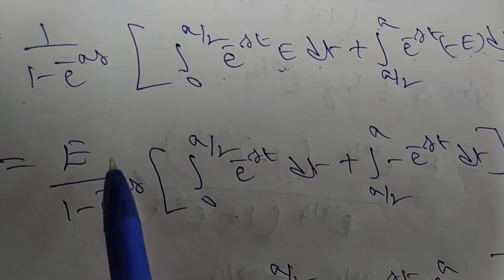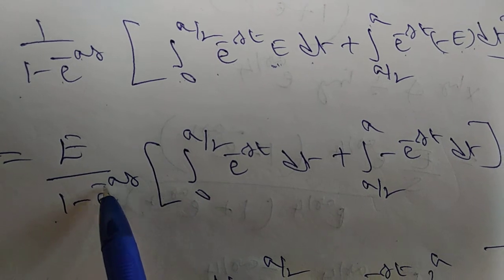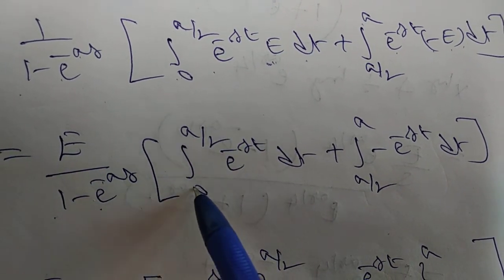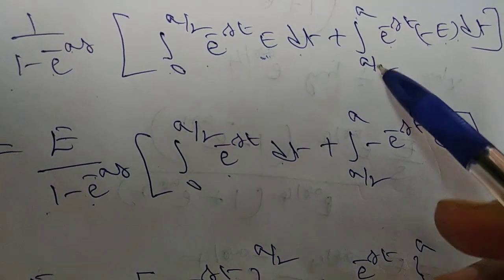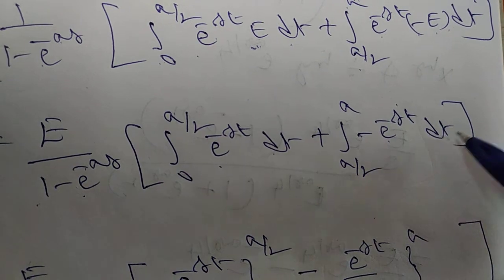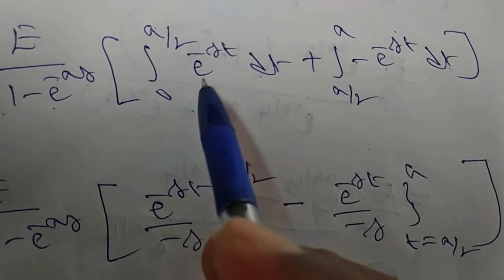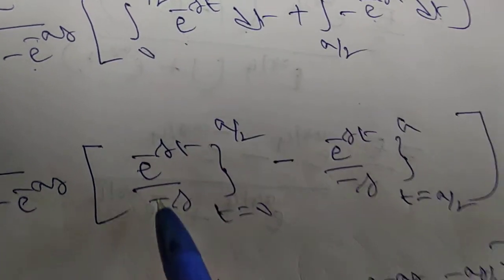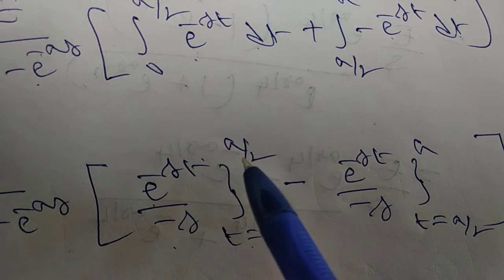So if you take e outside, what happens? e over 1 minus e power of minus s. So what is there remaining? You have to write 0 to a by 2 e power of minus st dt, and a by 2 to a, so minus e power of minus st dt. So now integrate. What is the integration of e power of minus st? e power of minus st divided by minus s. What are the limits? 0 to a by 2.